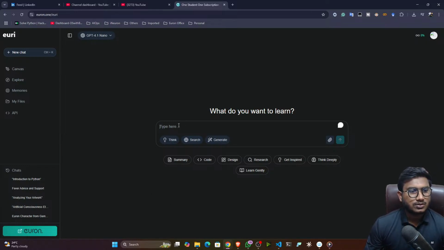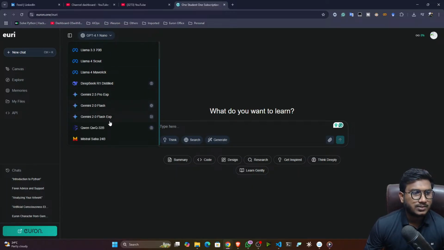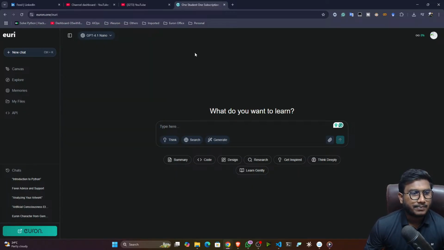Here you can do chat operations with the help of this graphical user interface, and from here you can also change the model. Some amazing models are available, like GPT 4.1 Nano, GPT 4.1 Mini, Llama 3.3 70 billion, Llama 4 Scout. DeepSeek is also available, Gemini, Qwen, and Mistral. You can send requests, generate images, do search operations, do think operations. Everything you can do. You can even upload your files, which is also possible.